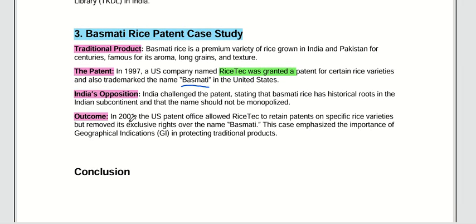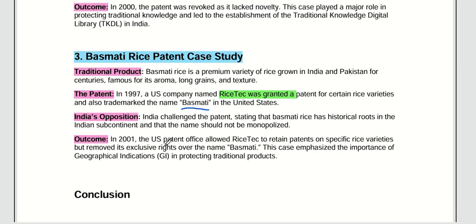But at the end, the USA patent office in the year 2001 allowed RiceTec to retain the patent on a specific rice variety. So for that specific variety they did not cancel the patent, but they told them to remove the word basmati, because the word basmati was already used in India. These are the things given to us to study as part of patent case studies.